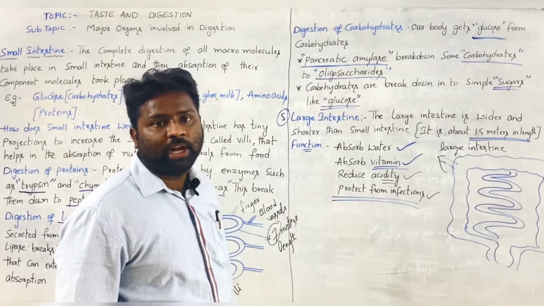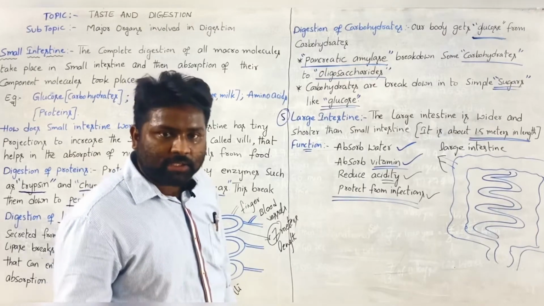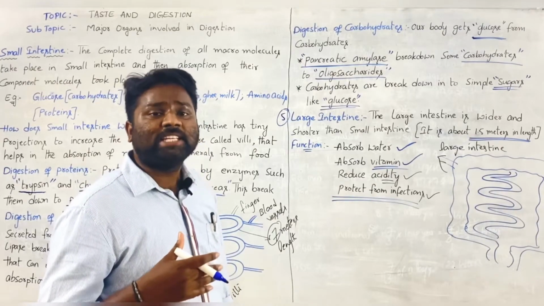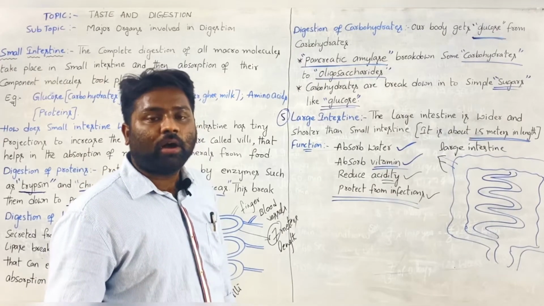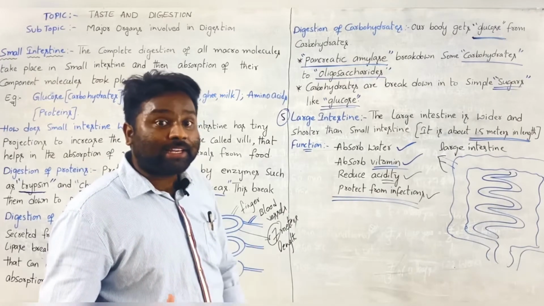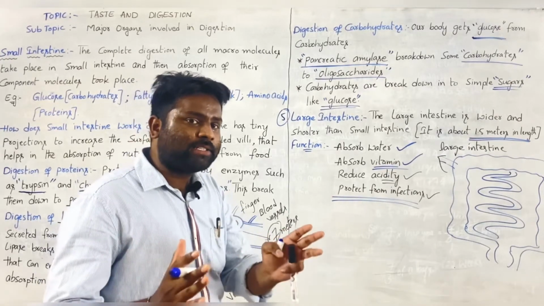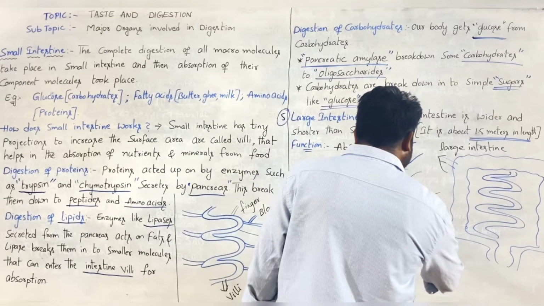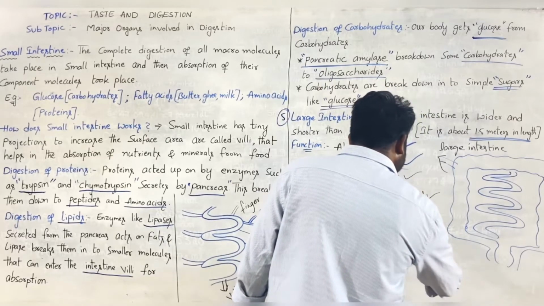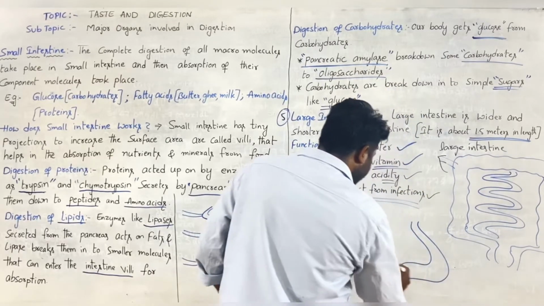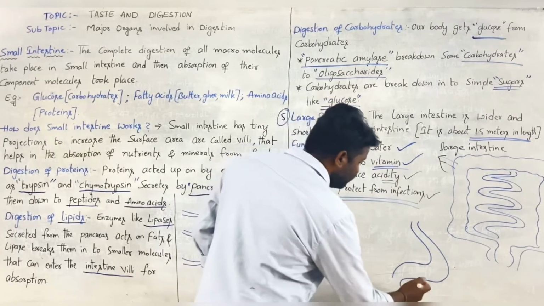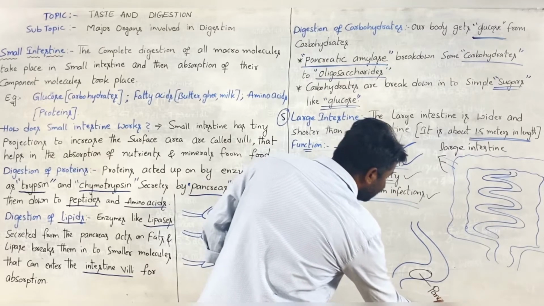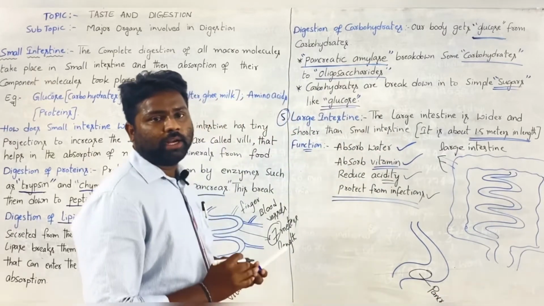In this way, in the small intestine, proteins, fats and carbohydrates are digested by the secretion of juices or enzymes by the accessory organ called pancreas. If you observe, the pancreas is present near the stomach, in this portion, here in this portion. Pancreas is nothing but a gland, okay, it is a gland.